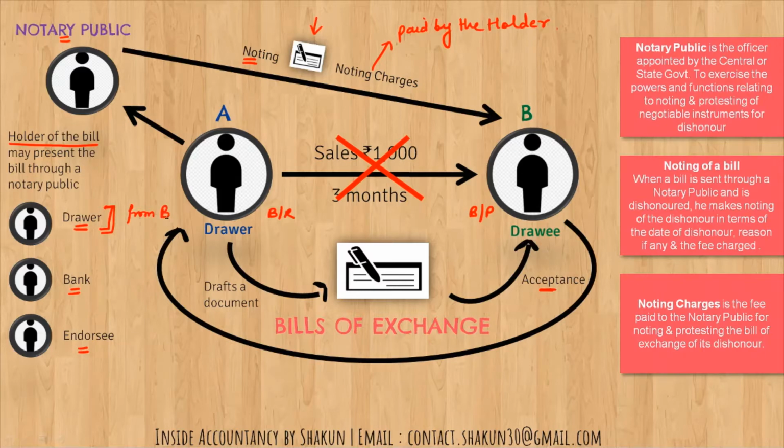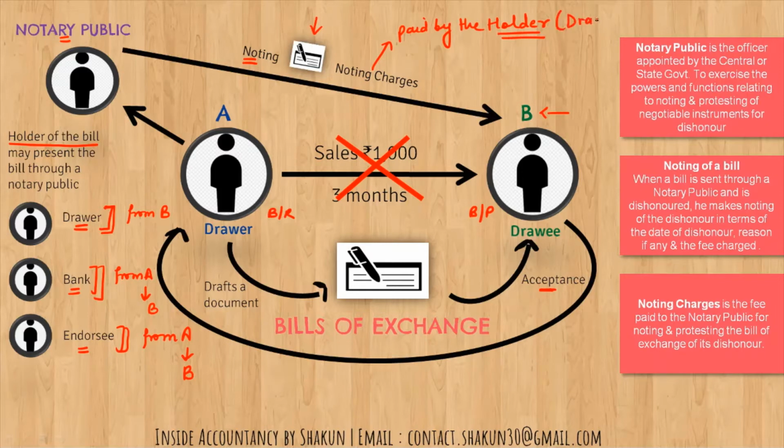Because ultimately all this dishonor happened because of B, because of his inability to make the payment. So if the holder is the drawer, then he will recover it from B. If the holder is the bank, then the bank will recover from A and A will recover from B. If the holder is the endorsee, then the endorsee will recover from the drawer, that is A, and A will recover from B.